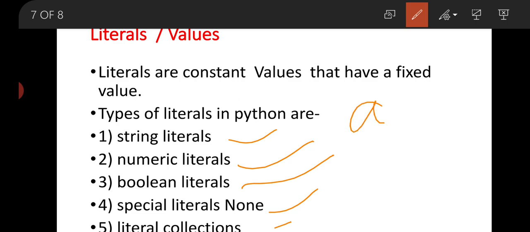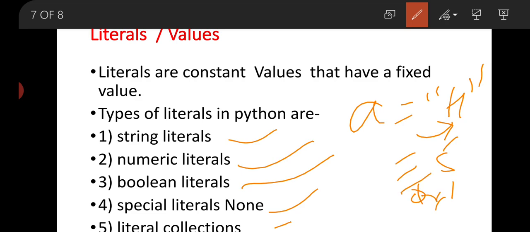Suppose that A equal to a string, this is a string literal. Suppose that A equal to 5, this is a numeric literal. True and false are boolean literals. Special literal, None.